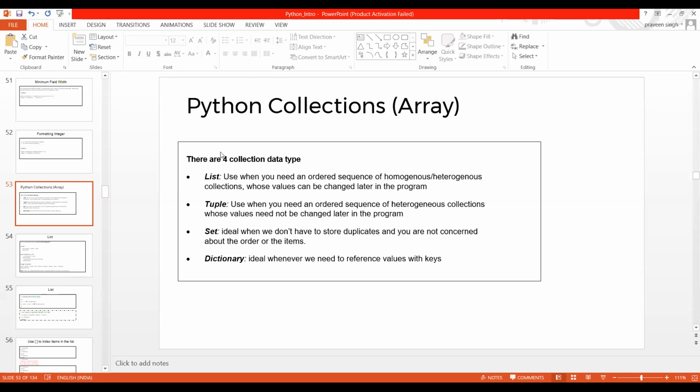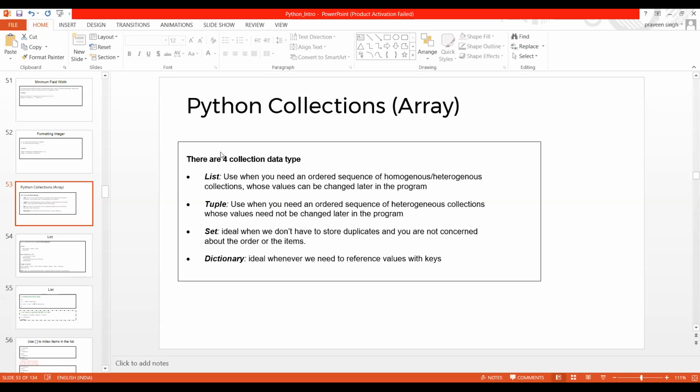Now dictionary, as I talked about last time, on Friday. When we need key value pairs, suppose we have some keys as well as values, and we want to access values using the key. You can correlate this with a dictionary.